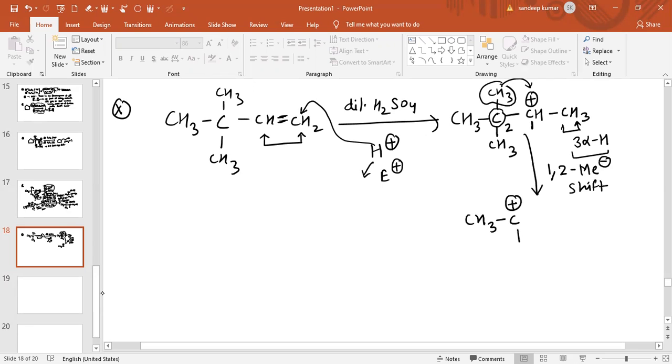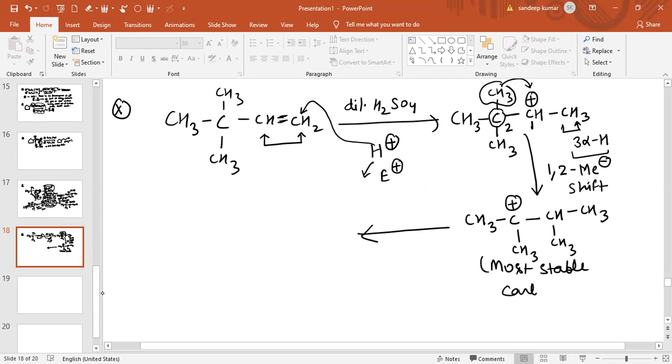CH3C positive, and this is also CH3. Now this CH3 will move to this carbon atom like this. So this is basically the 1,2 methyl shift. Now, in the final step, this is basically the most stable carbocation obtained after rearrangement.